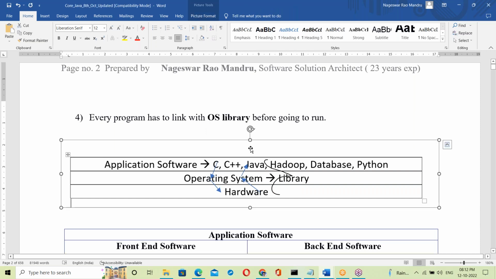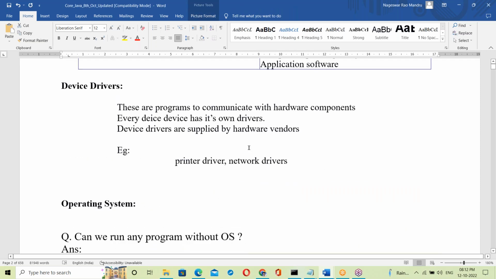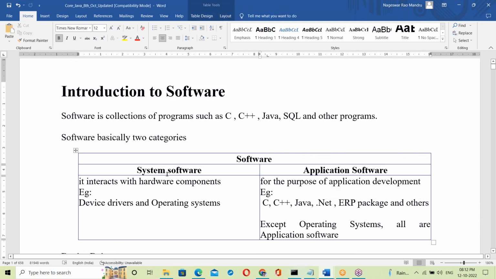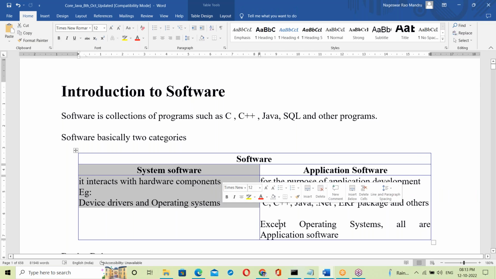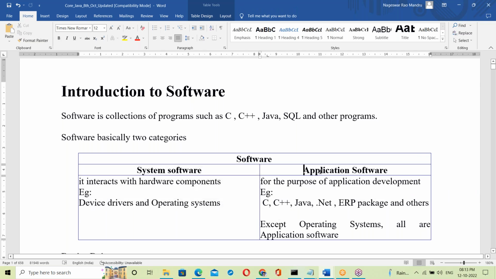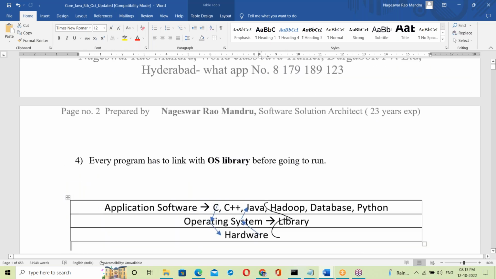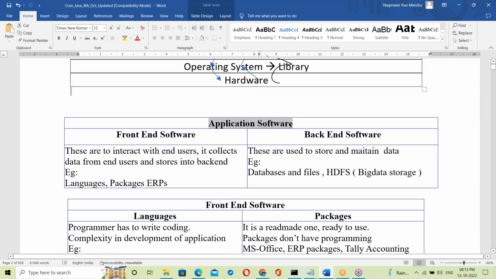So this is about OS. Software has system software and application software. System software, about OS, we have discussed. Now, what is Java? Java is application software. Now let us move to application software. Our topic is now application software.